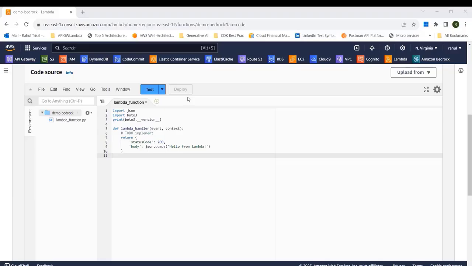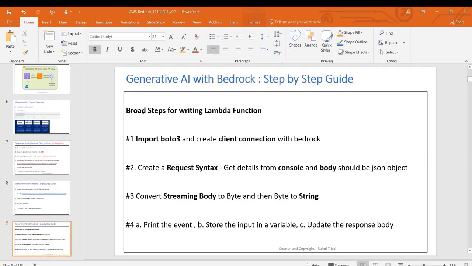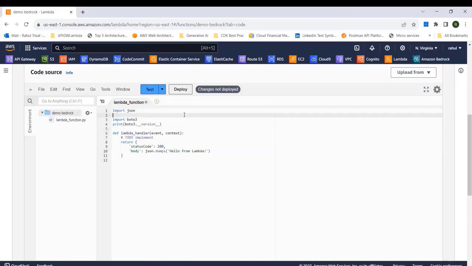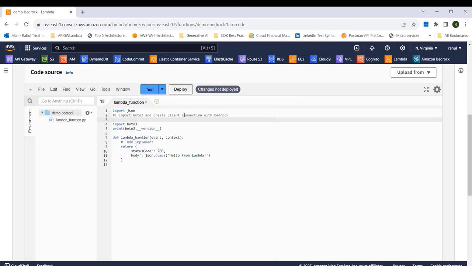Now let's go ahead and create the lambda function. So I've written some broad steps so that you can easily write this lambda function. So the first one that we have to do is import Boto3 and create the client connection with Bedrock. So let me just copy it from here. Okay, let's just paste it somewhere here so that it's easier for you to write this code.